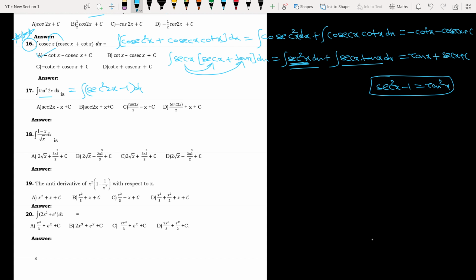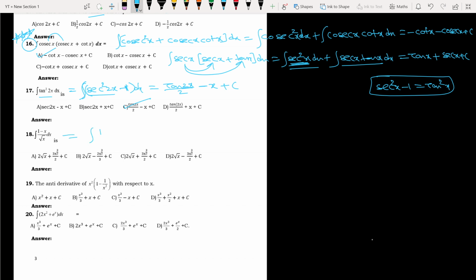I will always use this identity. Now the integration of secant square 2x is tan 2x, but the coefficient of x is 2, so in the denominator we write 2, minus integration of 1 dx, which is x plus c. So which option is correct? Tan 2x by 2 minus x plus c.